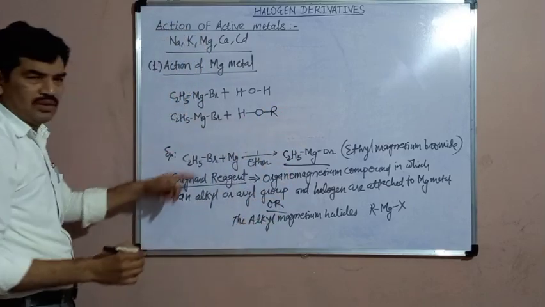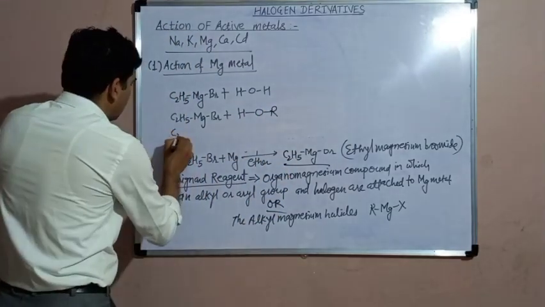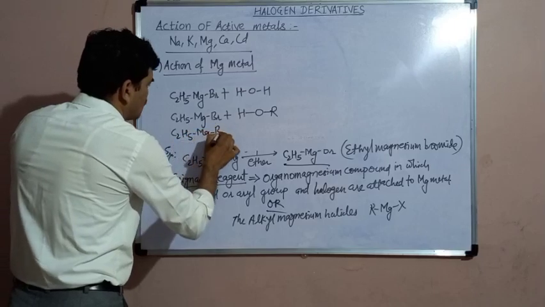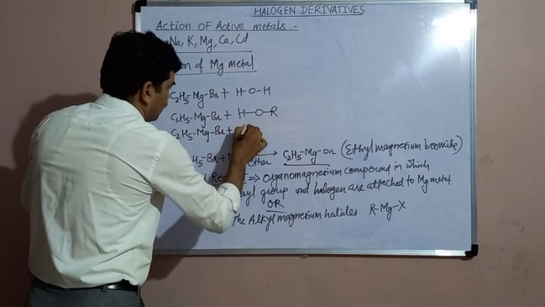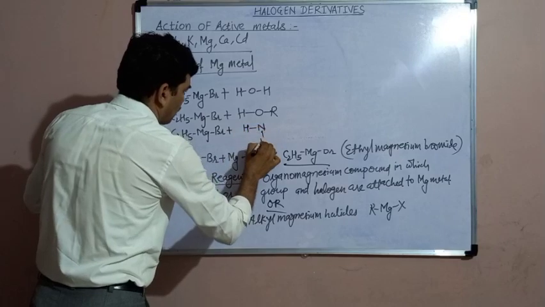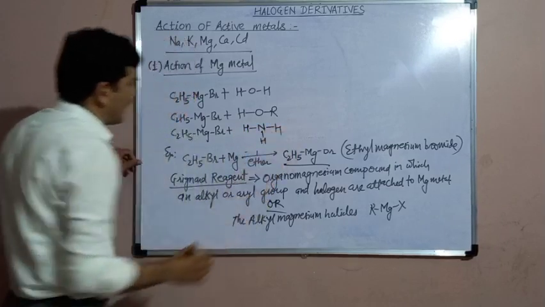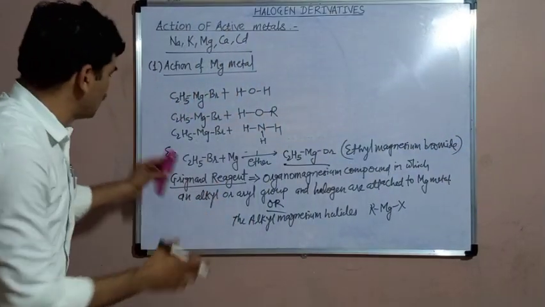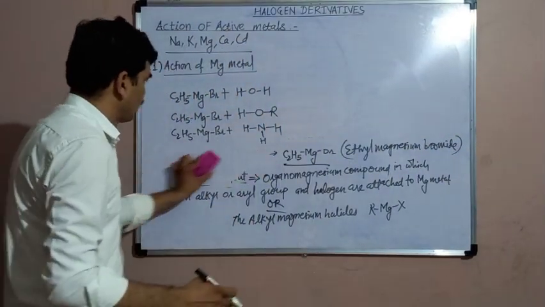ROH is alcohol. It may react with ammonia also, NH3. So these are the compounds in which hydrogen is attached to the more electronegative atom.